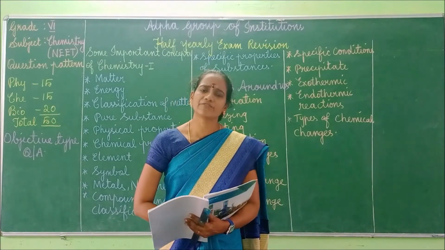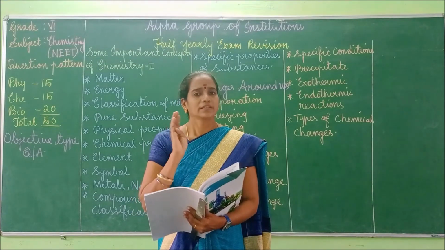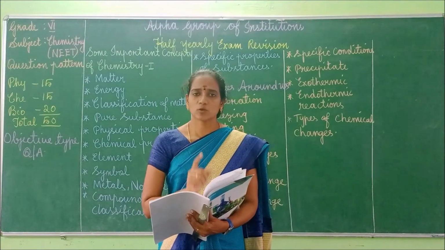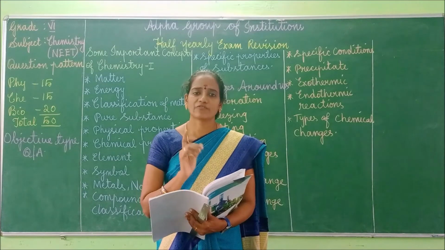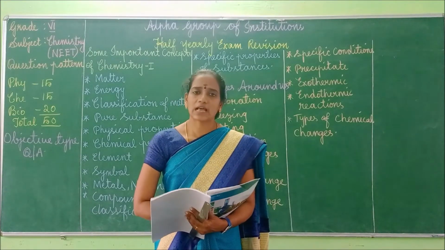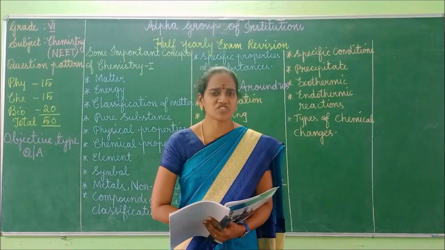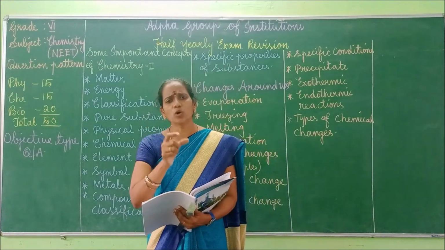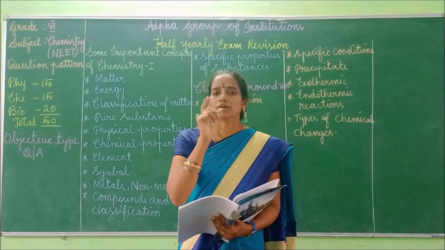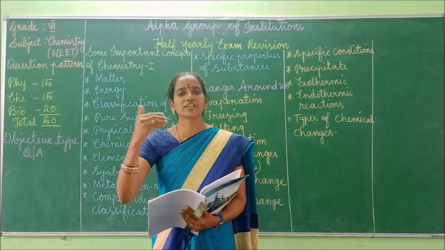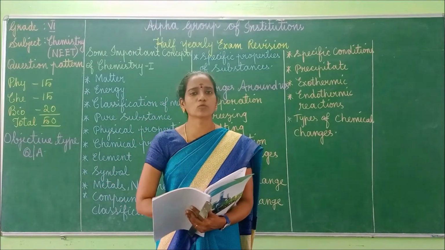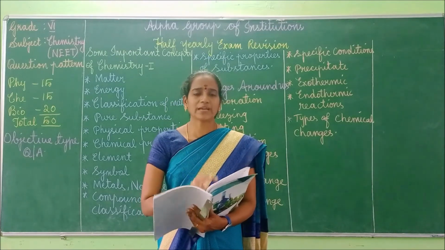So what are the different types of changes? There are 4 types of changes. What are they? One is slow change, second one is fast change, third one is reversible change, and the last one is the irreversible change. So you should know the definition for slow change, and also you should know the examples for each and every type of changes. Okay, definitely you will be getting one question from this type of changes.